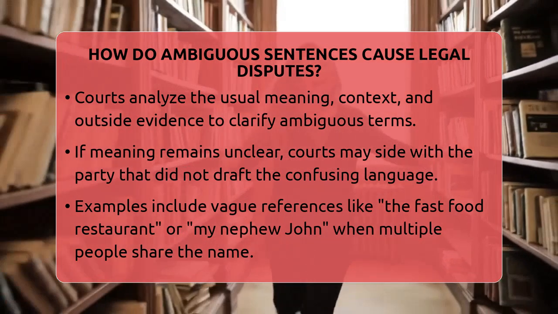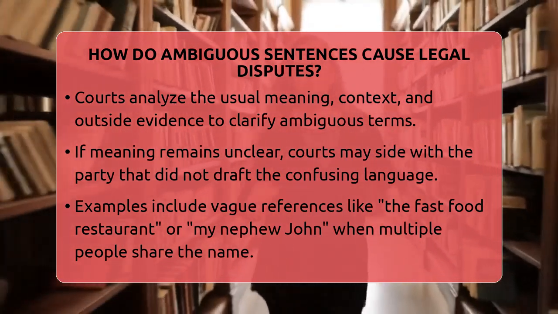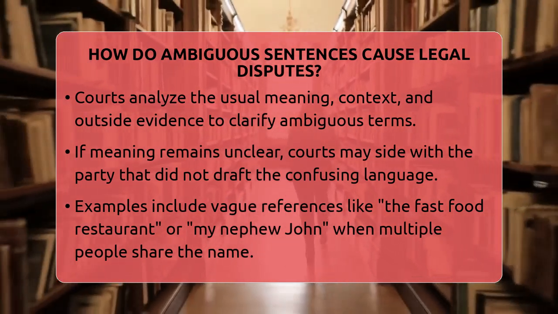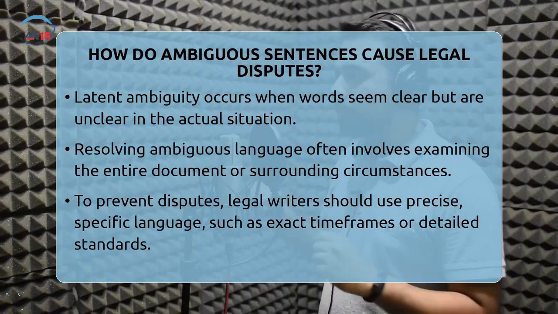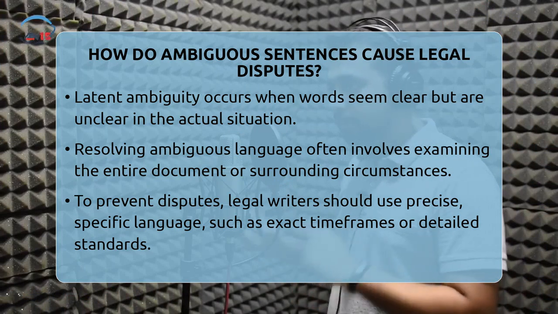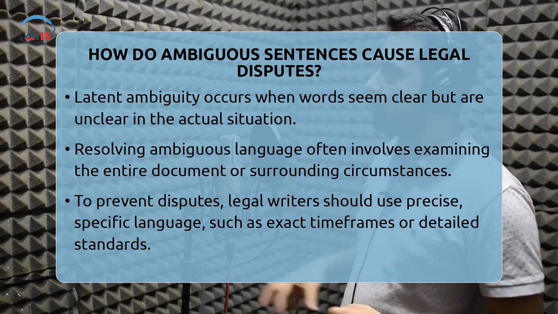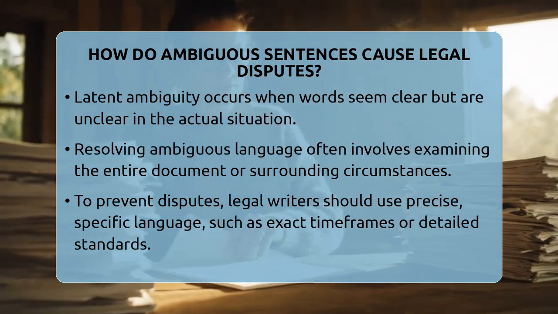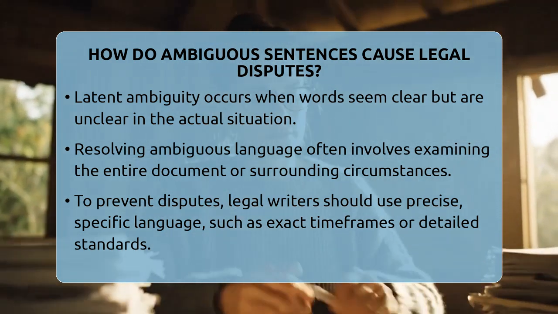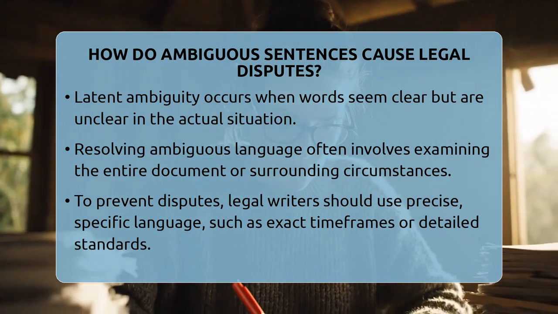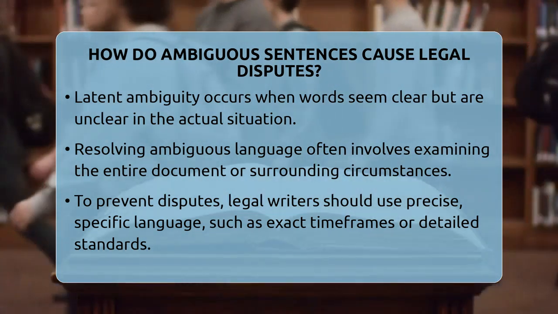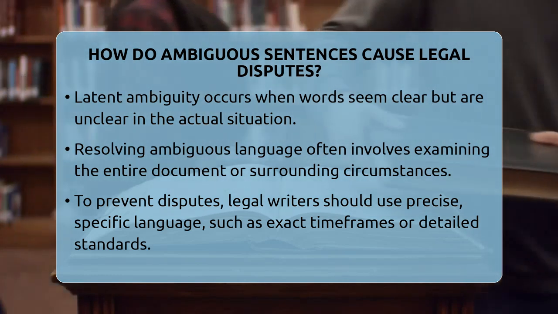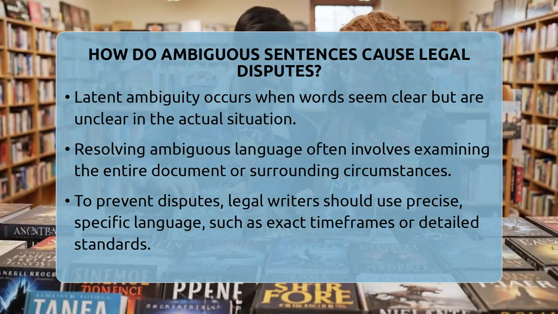If they cannot settle the meaning, the court might side with the person who did not write the confusing language, because they had the chance to make it clear. A common example is a will that leaves property to "my nephew John." If there are two nephews named John, the court has to figure out which one is meant. This is an example of latent ambiguity, where the words seem clear but are not when applied to the actual situation. Courts often resolve these issues by examining the rest of the document or the circumstances around it.